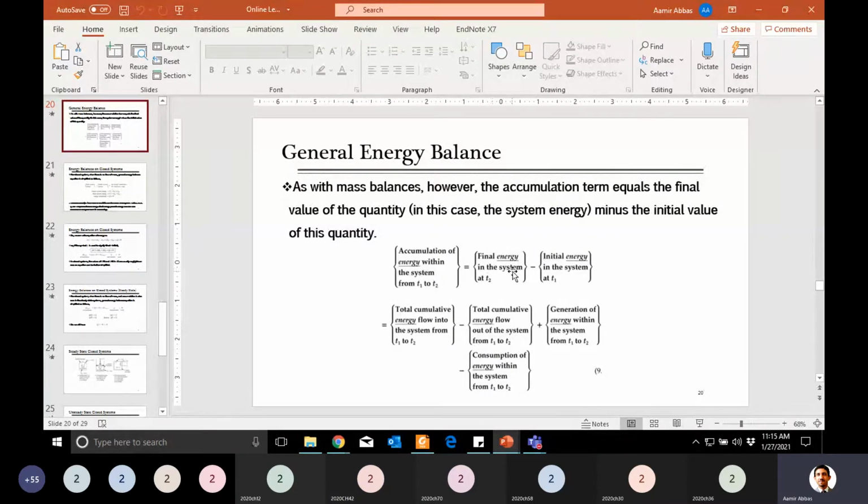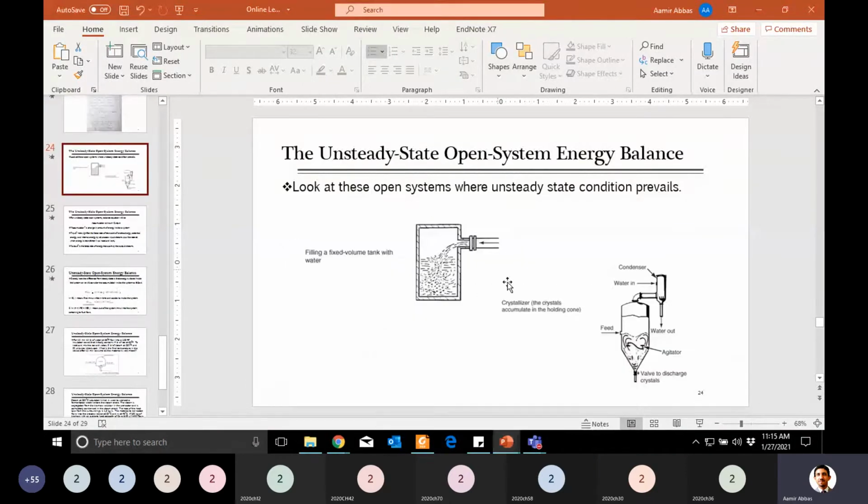But here, what does energy accumulation mean? It is the difference in the energy content of the system from, for example, time 1 to time 2. If you bring something inside and check over 1 hour, 10 minutes, or 1 minute how much the energy of the content of the system has changed. Content of the system means anything available in the system. For example, initially there were 5 liters of water.